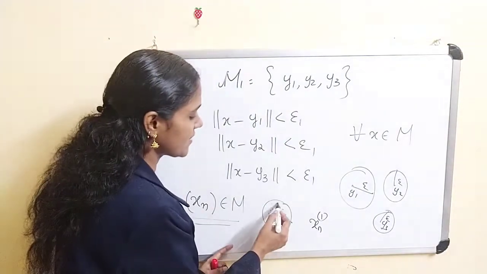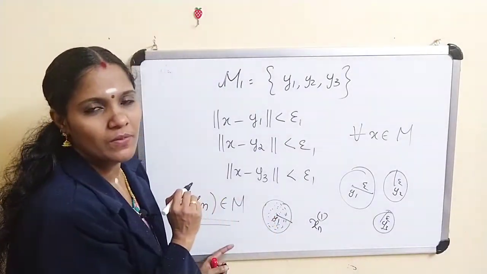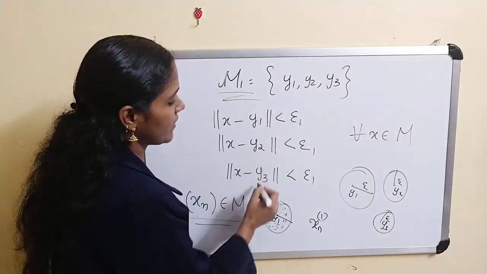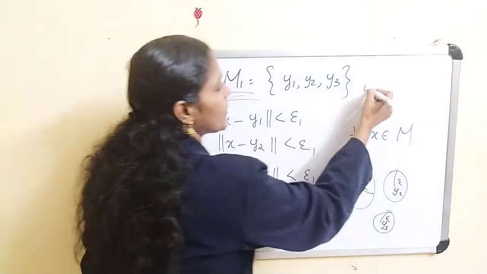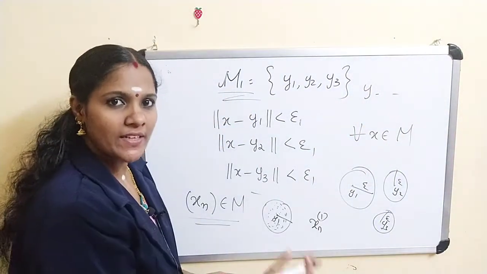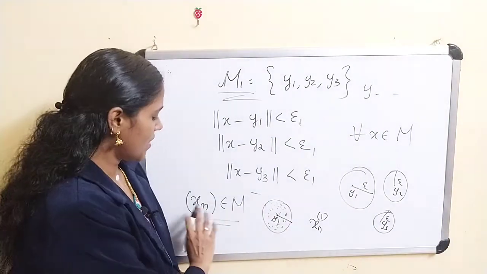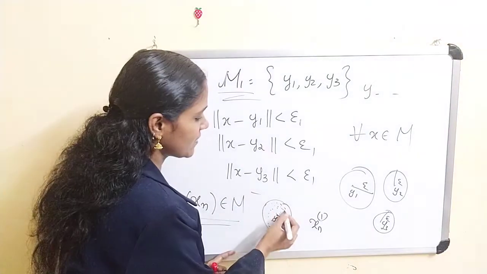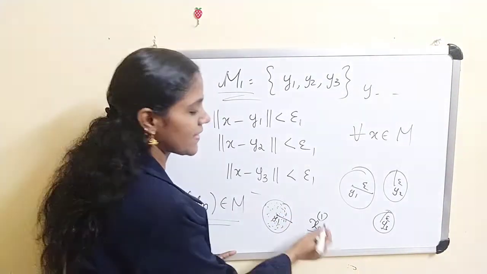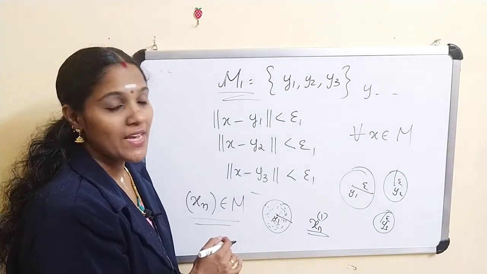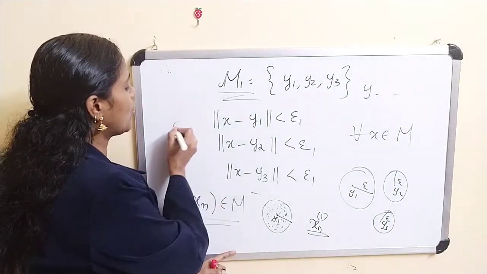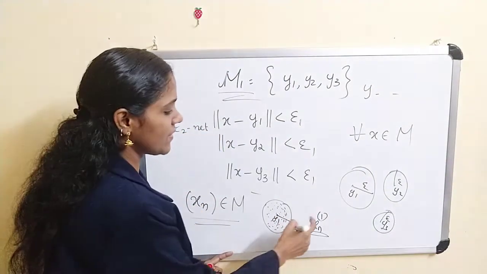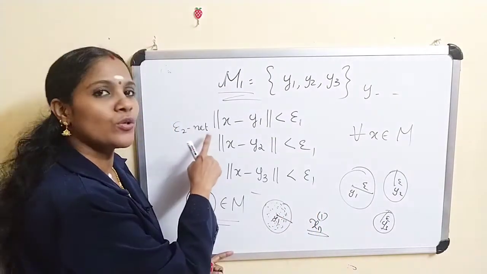So we get a sequence xn1. In general you can take y1, y2, up to yn, and in that case also you can find a ball such that infinitely many points of this sequence belong to that ball. Now you consider this sequence xn1, and consider an epsilon 2 net.